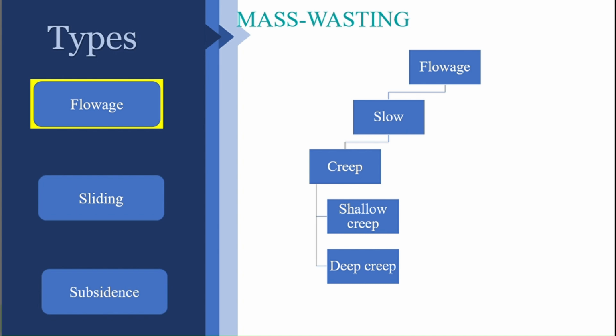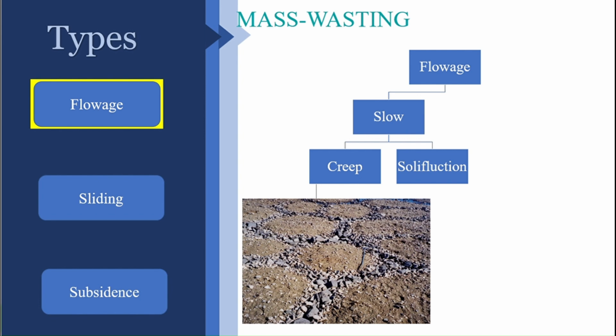In slow flowage there is also another category. This is called solifluction. There is always a controversy in placing this type of mass movement in flowage or subsidence. This is called a pattern ground. This comes under solifluction, which is the process responsible for the formation of this type of pattern ground. So let me explain what this is.